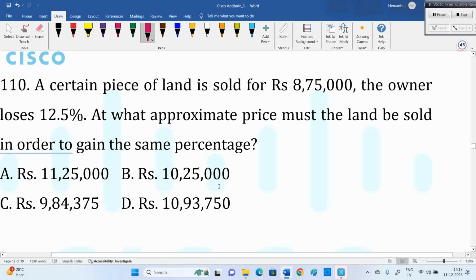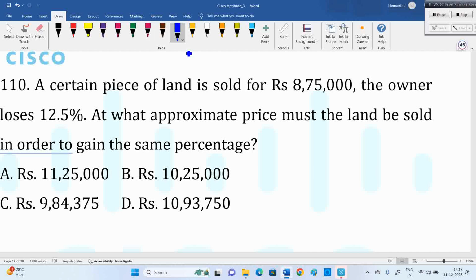Now here, what they have given: a certain piece of land is sold for rupees 8,75,000. The owner's loss is 12.5%. Now the question: at what approximate price must the land be sold in order to gain the same percentage? Means how much profit do you want? 12.5% profit is required. Then what should be the selling price?